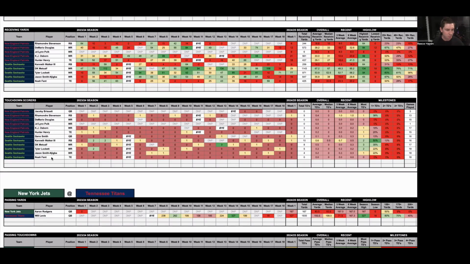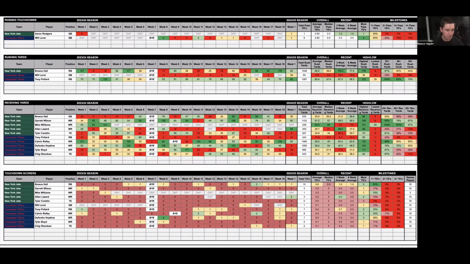And if we come down to the receivers for the New York Jets and look particularly at the wide receivers, you have Garrett Wilson, Mike Williams, and Lazard. Lazard had 89 yards in week number 1. I think he's going to have a big game. So I feel like he's the receiver to target with any prop bets in this matchup.